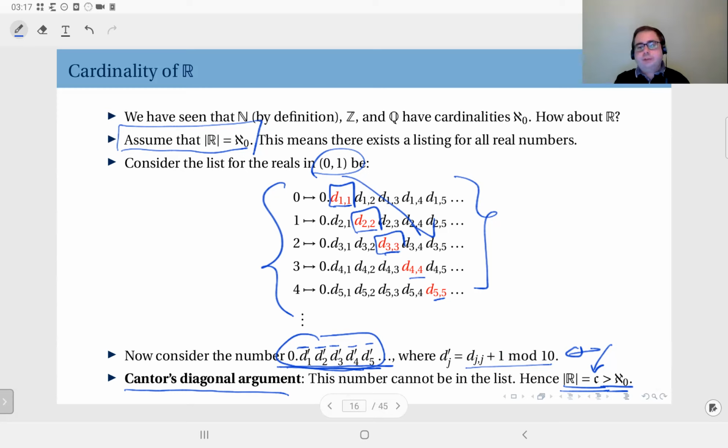This is a huge result, and it shows that infinity is not one single level. Infinity is not one single concept. You have infinitely many levels of infinity, because the real numbers are bigger than the natural numbers, integers, and rational numbers. There are even sets bigger than the real numbers that we will see. So there are infinitely many levels of infinities.